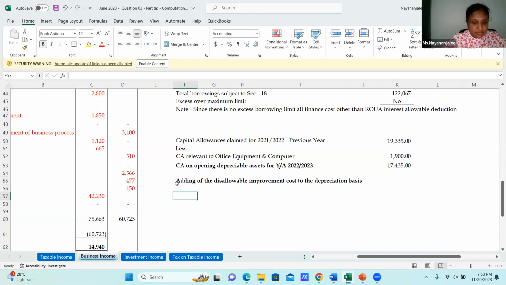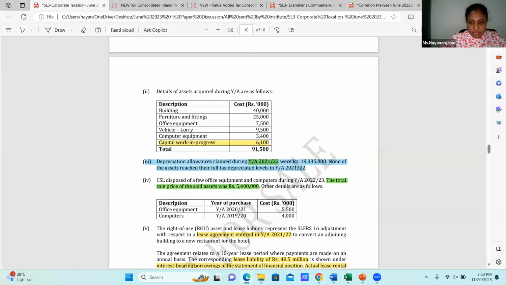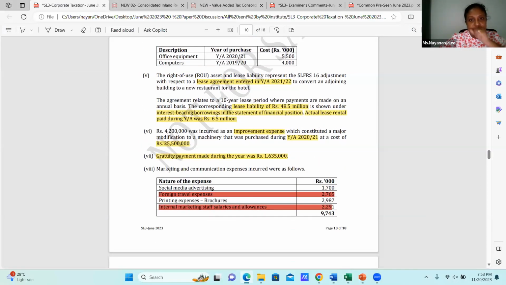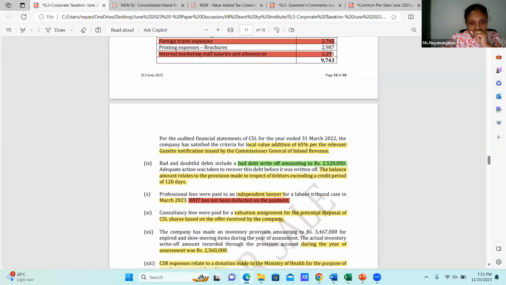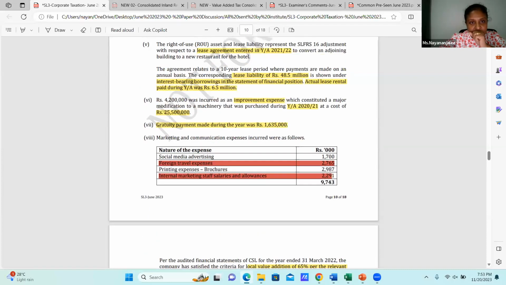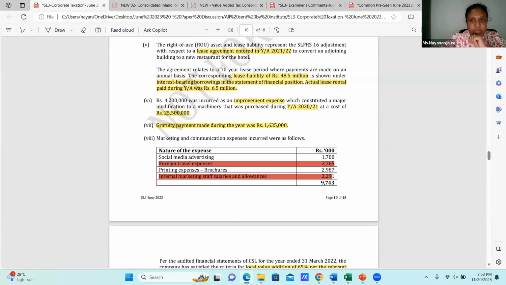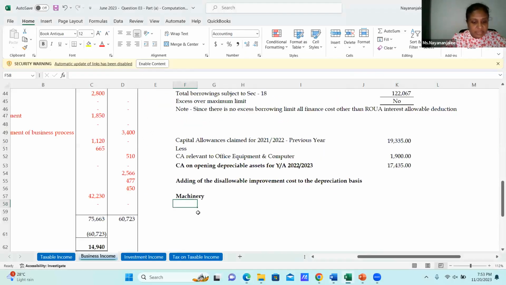Which is machinery. In the machinery, we have purchased it in, I couldn't remember the year of purchase. Improvement adjustment. 2021, 25.5 million. Then this is machinery. It's the purchase in 2021. Then I will take the capital allowance.